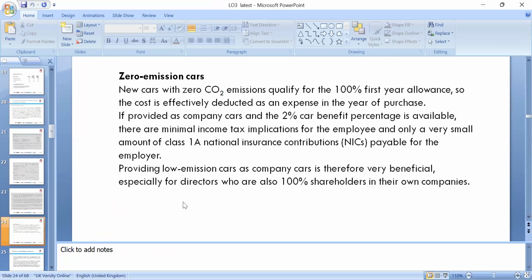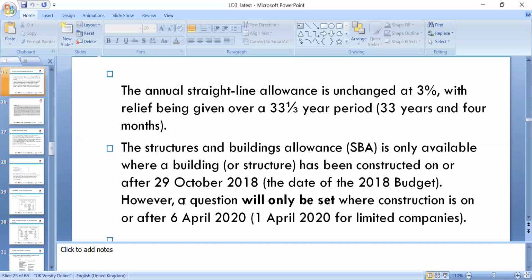If you provide a car with a 2% car benefit percentage, there is minimal income tax for the employees on a small amount, and class 1 national insurance contribution payable for employers. Looking at low emission cars, the company car beneficiaries, especially directors who are 100% shareholders in their own company, can claim the low emission car they buy, and ultimately this will help them save tax.